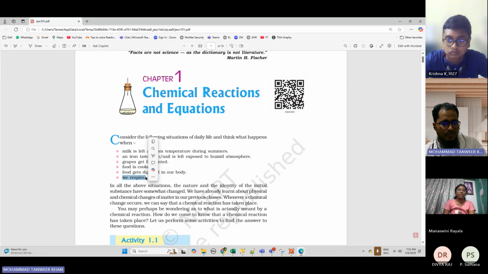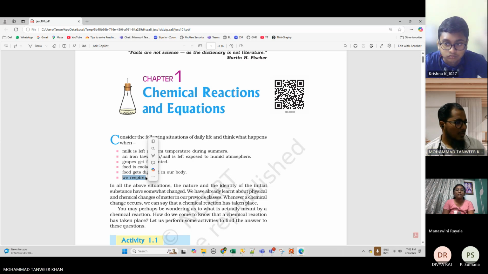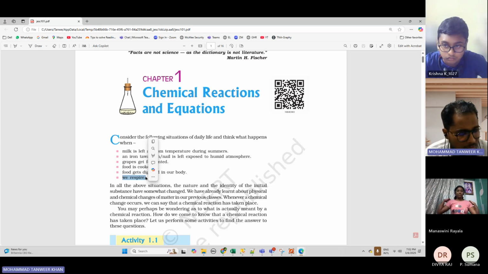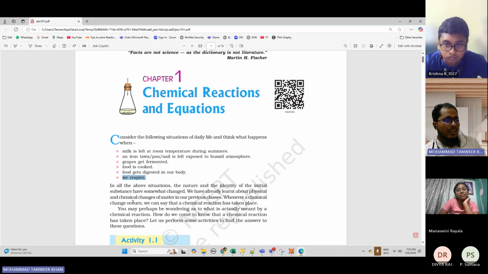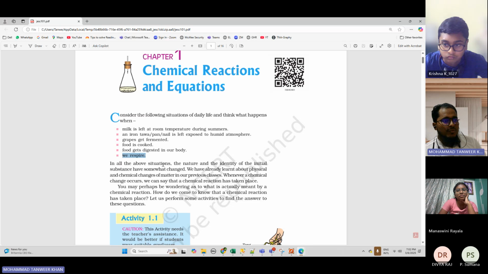Now we will proceed further. Okay. These are the examples of chemical reactions. Now, in all the above situations, the nature and the identity of the initial substance have somewhat changed. Whenever a chemical reaction takes place, the initial substance will change finally.